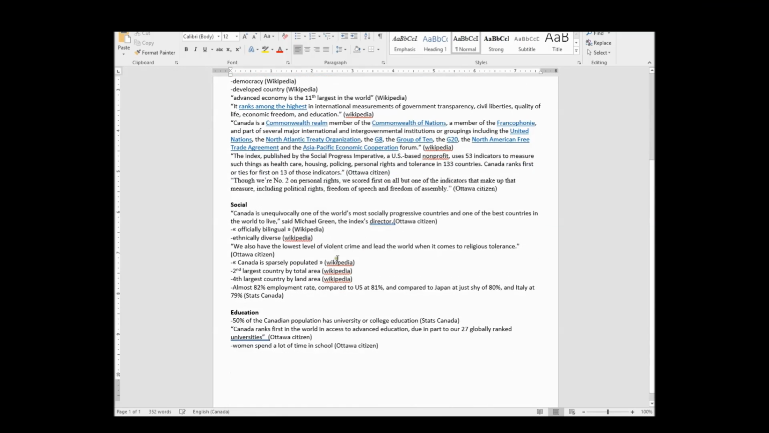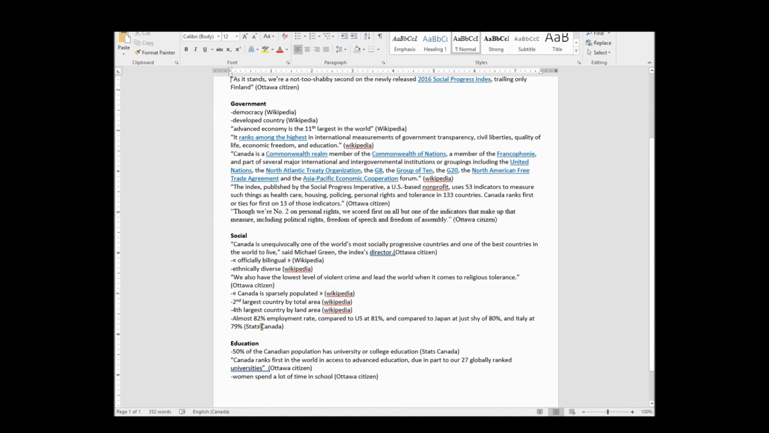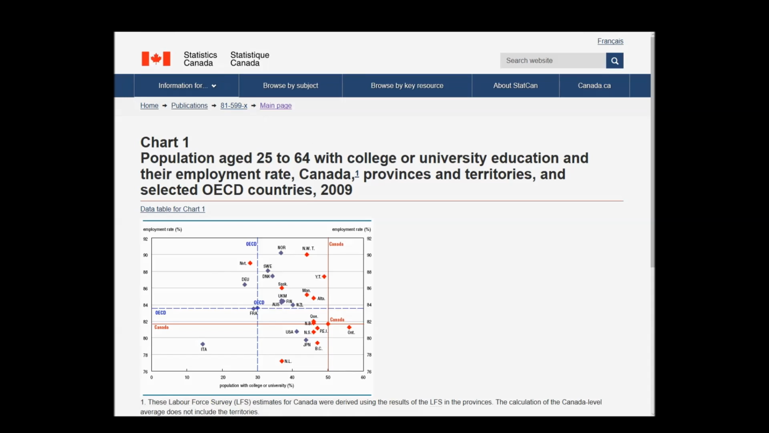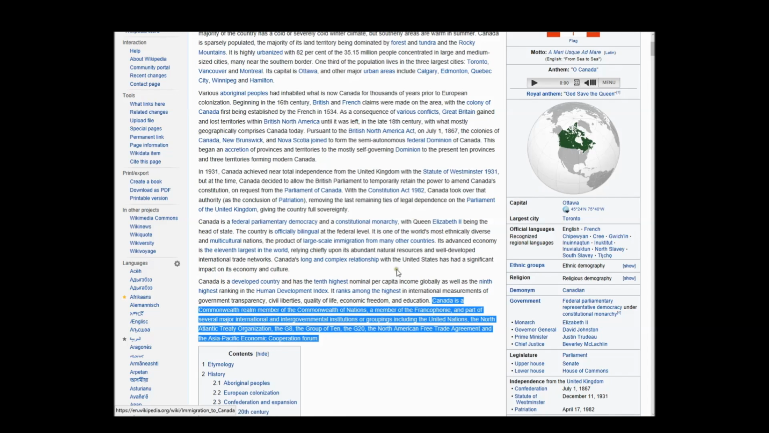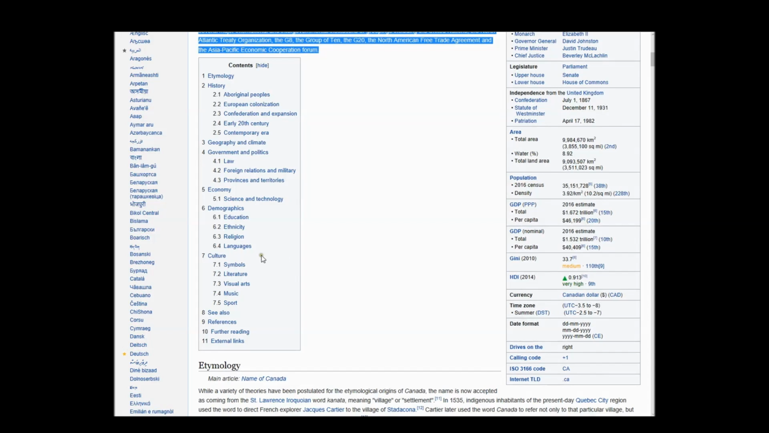So now I've got a dilemma. I've got a bunch of quotes about government, a bunch of quotes about social, and not a lot about education. So at this point, I need to go back and do more research. I'm going to go to my Wikipedia thing, which I know Wikipedia is such a fallback, but there's got to be something in here on education.